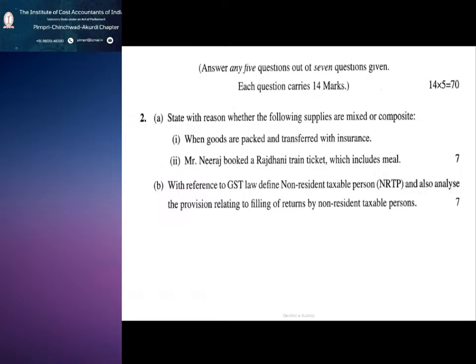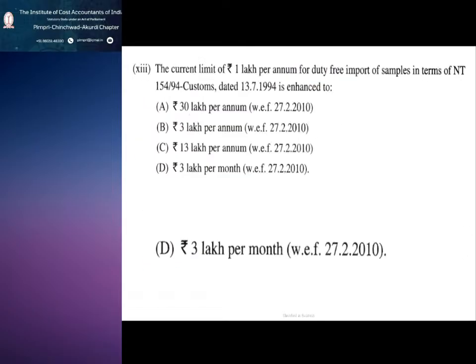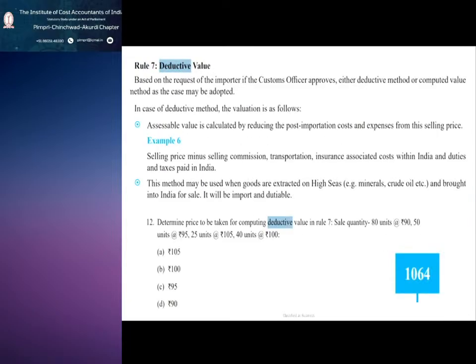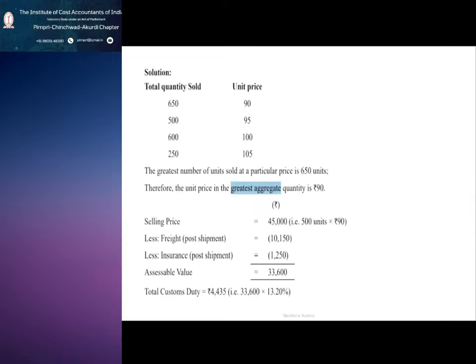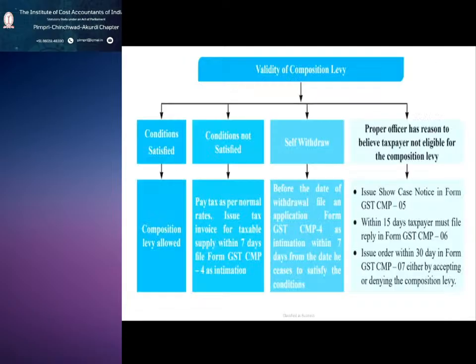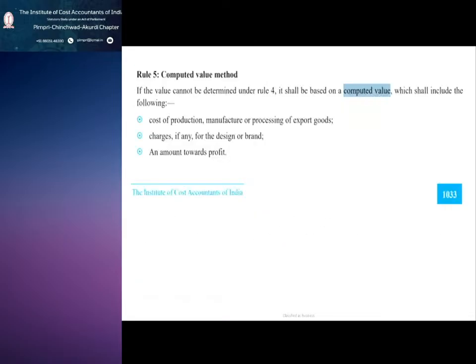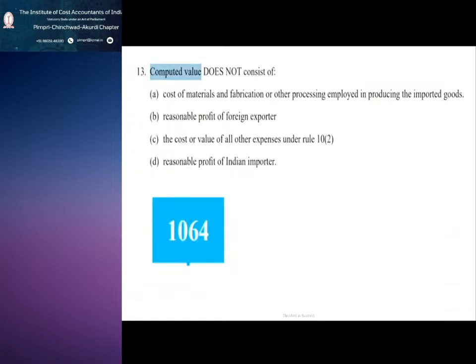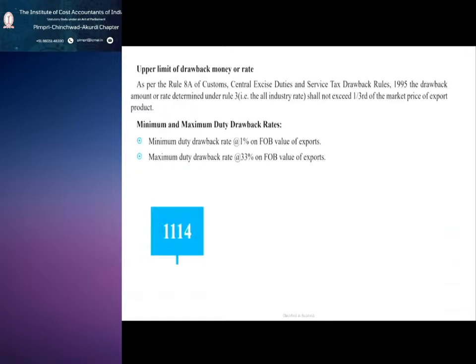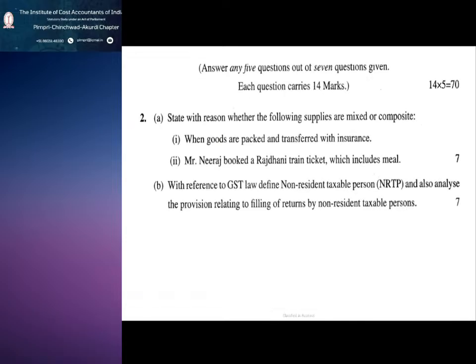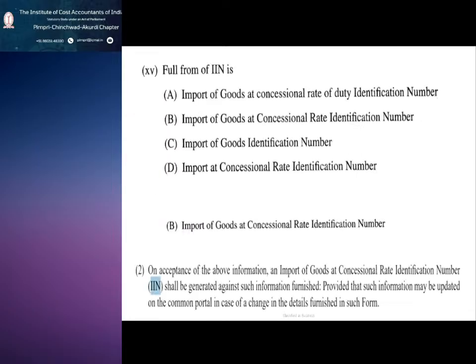Fine. So in this December 24 question paper, we have gone through all the MCQ type questions. Now we will start with the other 7-mark questions, so you will get some idea about how the question paper is.